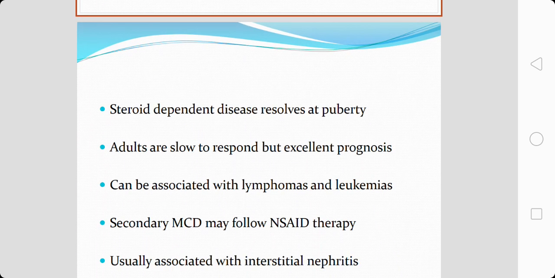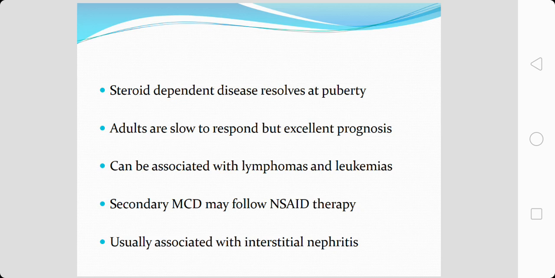One more thing that has been noticed is that steroid dependent disease tends to resolve at puberty, and adults are slow to respond to corticosteroids, unlike children who respond pretty early. But even if the response is slow, the prognosis is excellent. In minimal change disease, associations with lymphomas and leukemias are also noted.